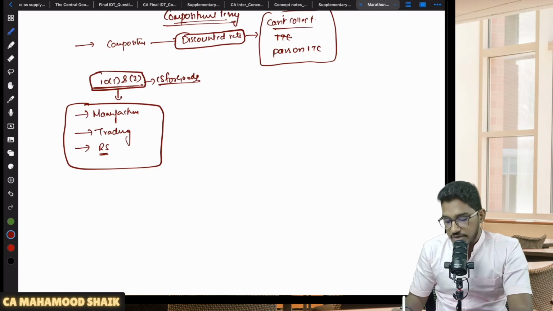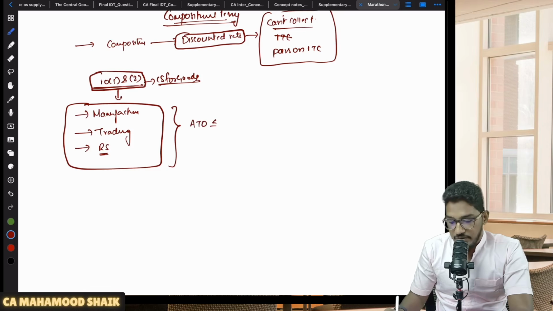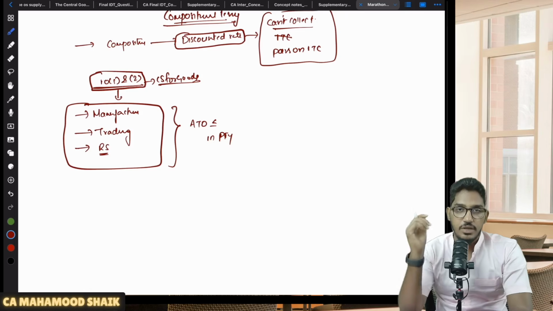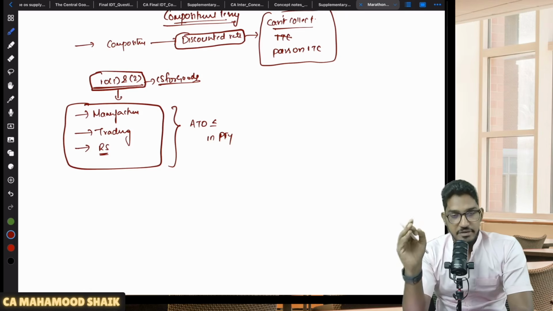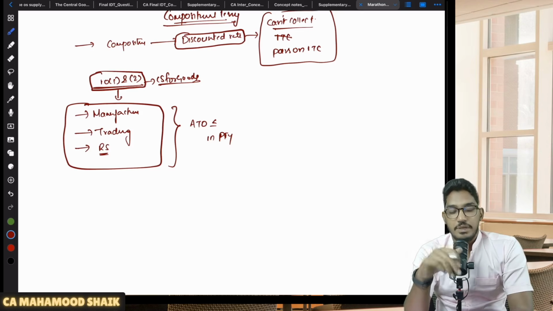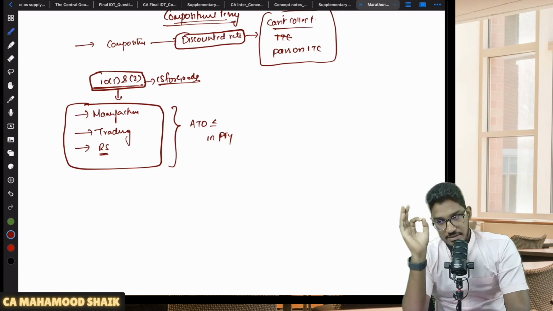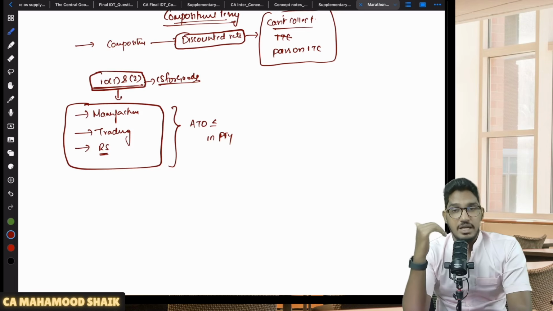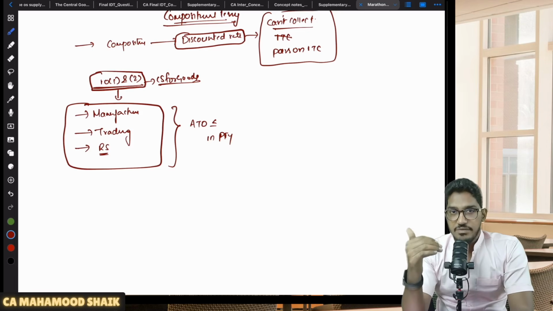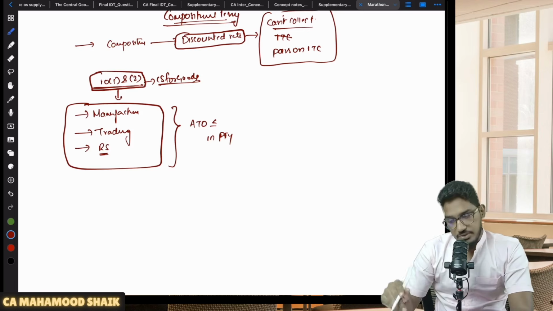But not every manufacturer, every trader, every restaurant service provider. Only when these people have an aggregate turnover less than or equal to a certain limit in the preceding financial year. Even if you are a manufacturer, trader, or restaurant service provider, you become eligible to opt for composition scheme under section 10 subsection 1 and 2 only if your aggregate turnover in the preceding financial year is up to a certain limit. Then only you can opt for composition scheme.